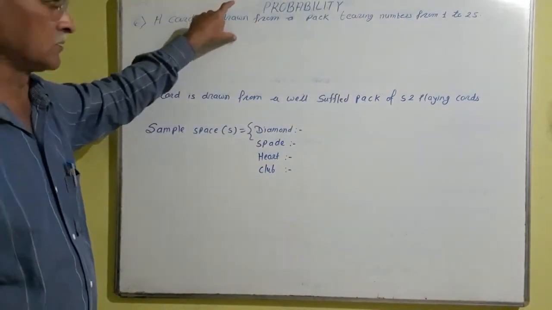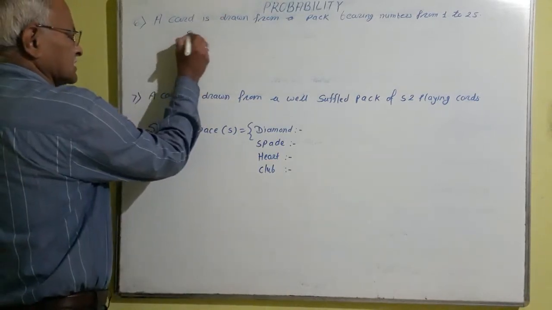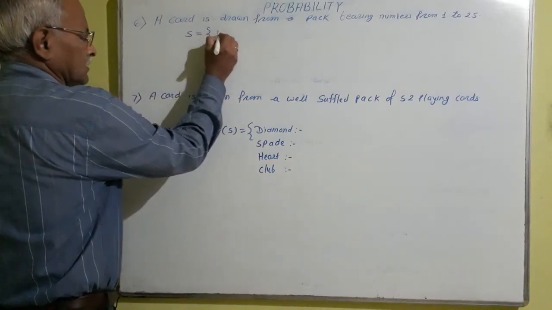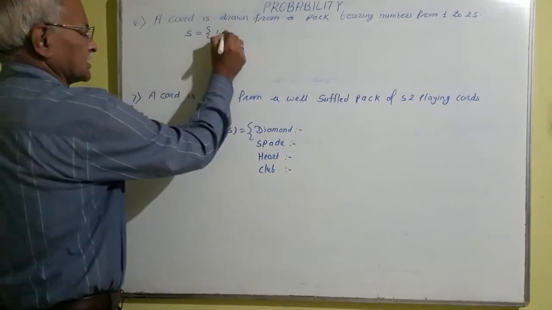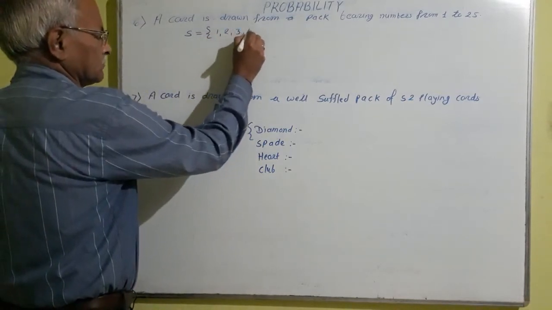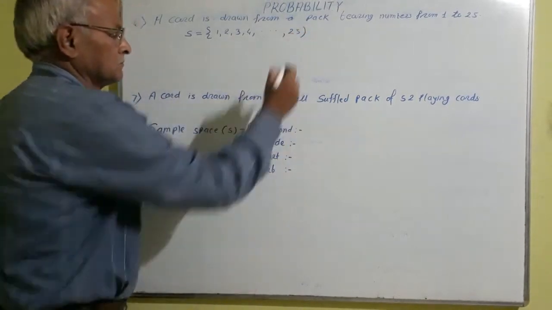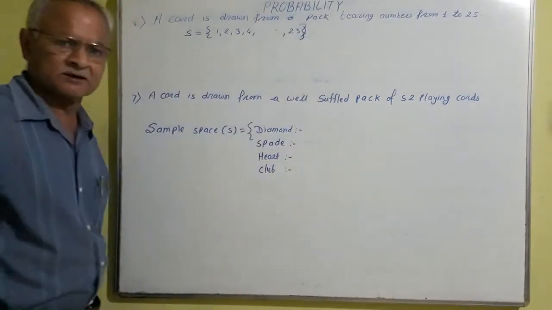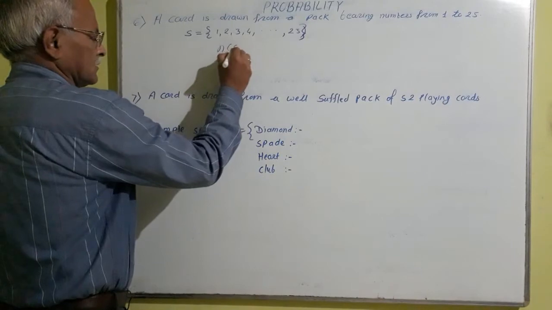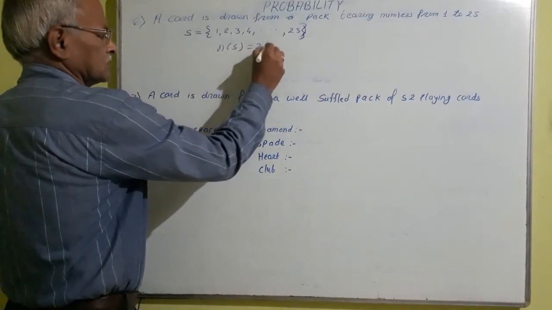A card is drawn. Then the sample space S is equal to the first card is 1, second is 2, 3, 4, dot dot dot. The last card is 25. Last card is of 25 and therefore n of s is equal to how much?